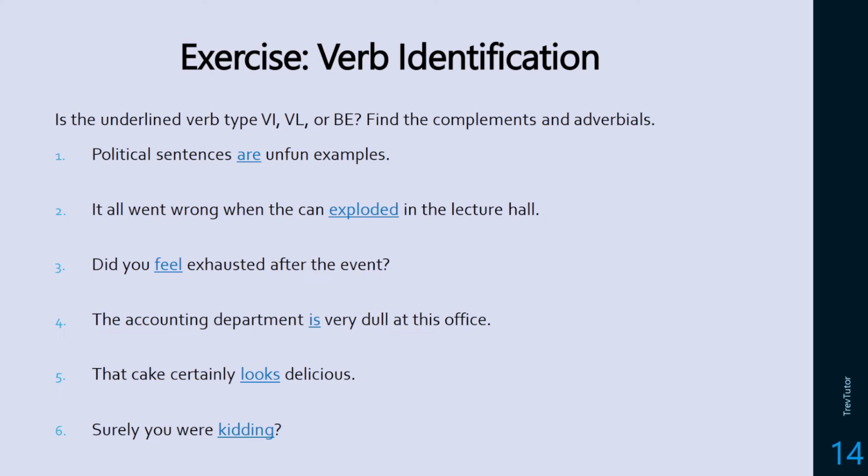We're going to do one more. Since we just learned about verbs, let's see if each verb is intransitive, linking, or a be verb. Find the complements and adverbials. So pause the video, try it yourself, and now we'll go through the solutions.